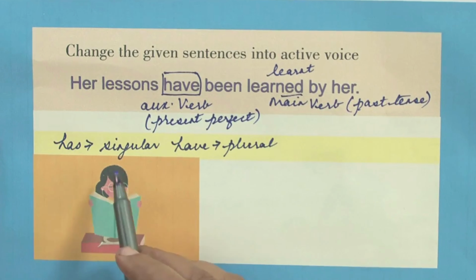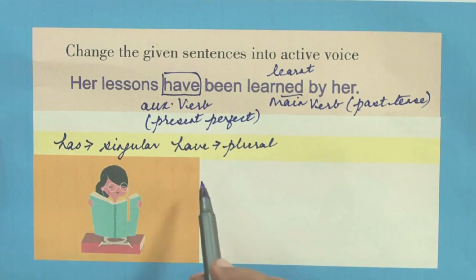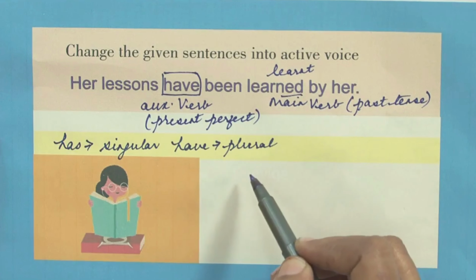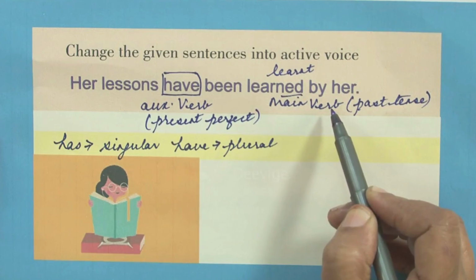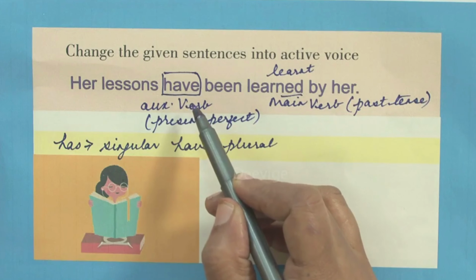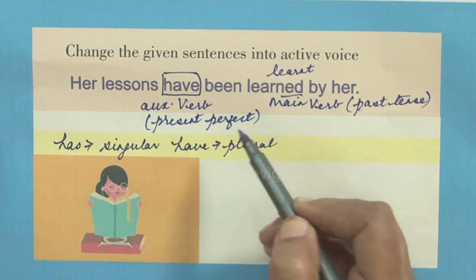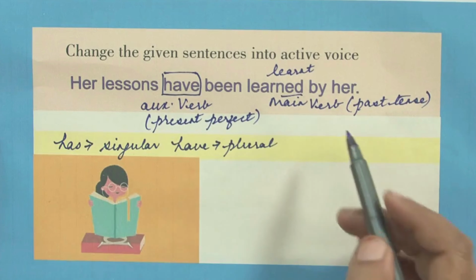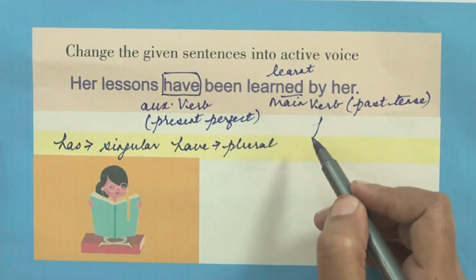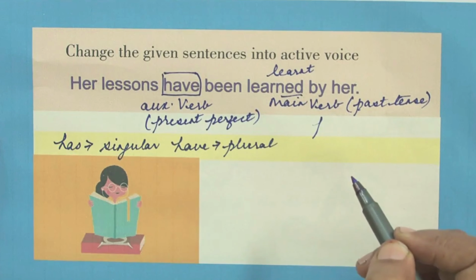Okay, so has is singular and have is plural. Her lessons have been learned by her. So the main verb is in the past tense because the word ed is added to it, and you're not going to consider the tense of the main verb. You're going to consider the tense of the auxiliary verb, and the tense of the auxiliary verb is present perfect. So the entire sentence is in the present perfect. So you need to change it into active voice but retain it in the present perfect.